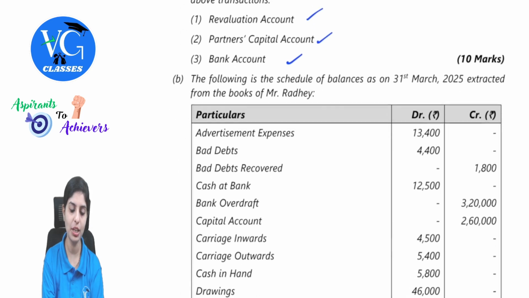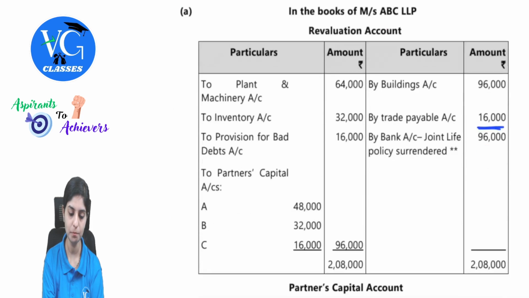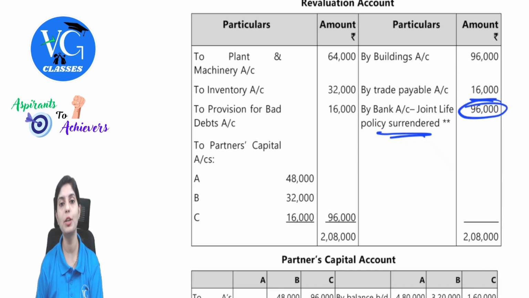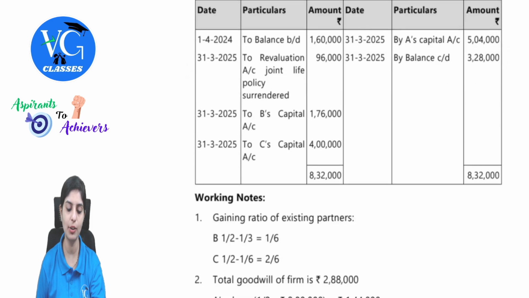Moving ahead, so revaluation account, we roughly understood what values will appear. In the revaluation account, one extra treatment the institute has done here is they have taken the joint life policy surrender value here itself. If this is confusing to you, you can just eliminate this value and find out the profit or loss on revaluation. Accordingly, take it to capital. They have also given the alternate treatment.